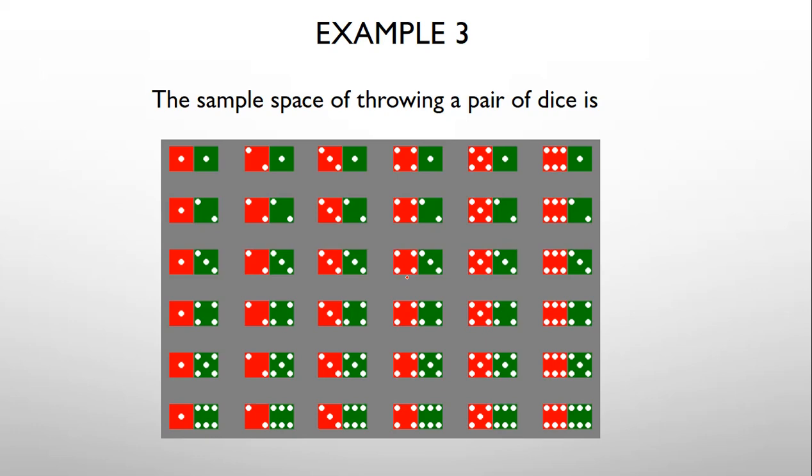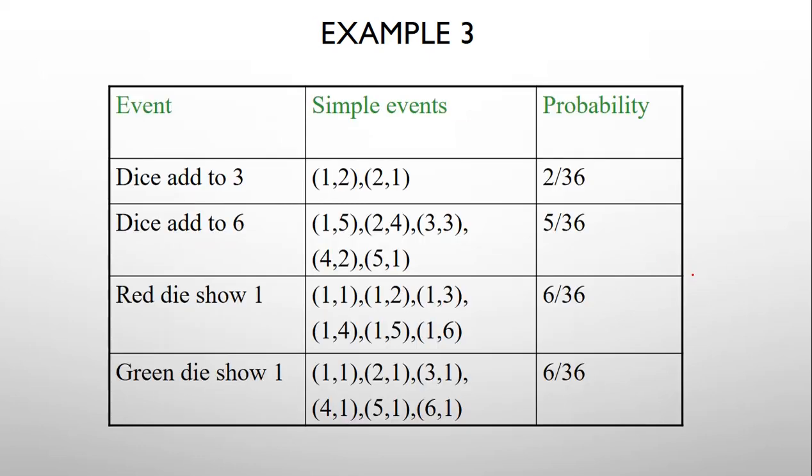Now we can see the dice example. The sample space of throwing a pair of dice is 36, 6 square is 36. Now we can see some examples. Dice add to 3 means 1 2, 2 1, two possibilities, that is 2 upon 36. Dice add to 6 means 1 5, 2 4, 3 3, 4 2, 5 1, that is 5 by 36. Red die shows 1 means 1 1, 1 2, 1 3 and so on. Here you get 6 upon 36. Green die shows 1 means 1 1, 2 1, 3 1, 4 1, 5 1, 6 1. Here also you get 6 upon 36.